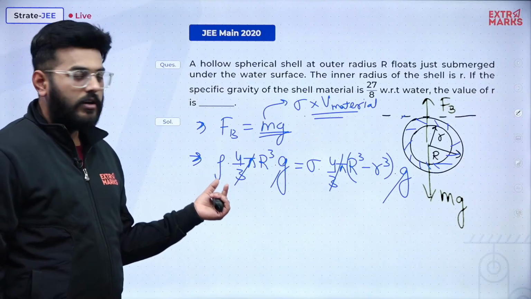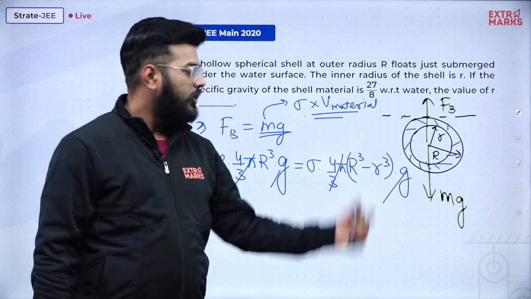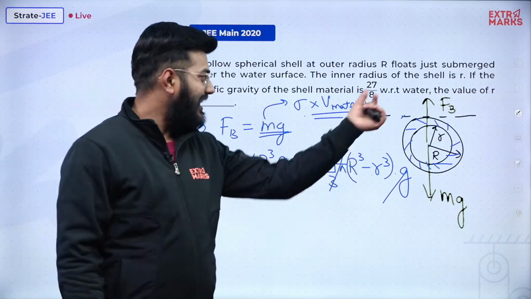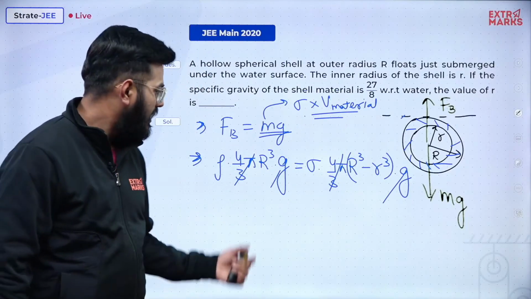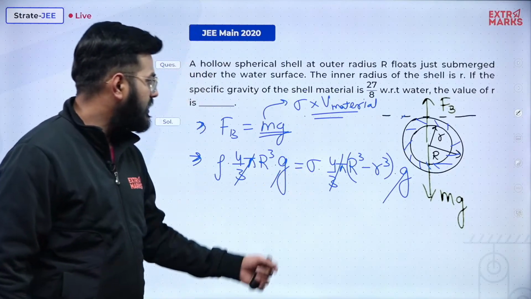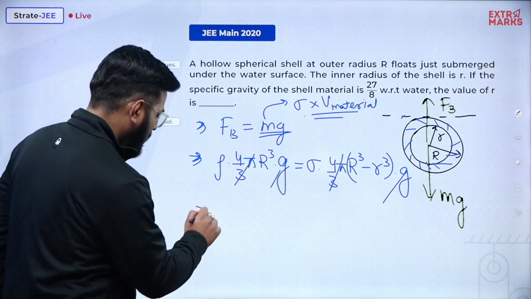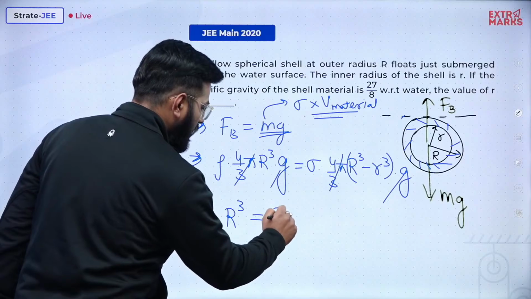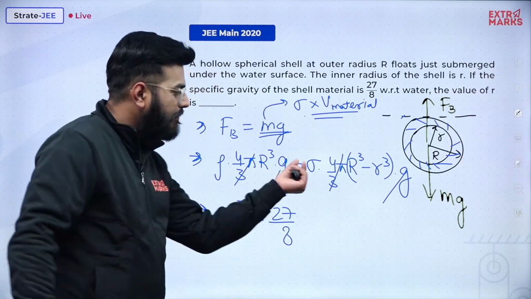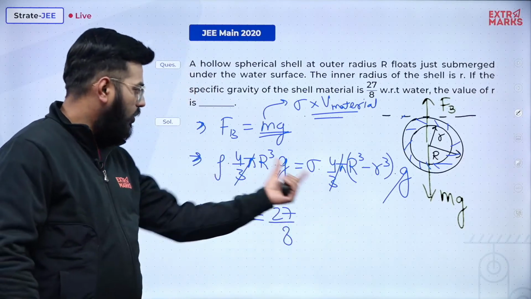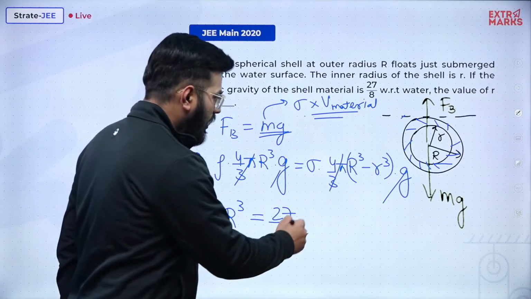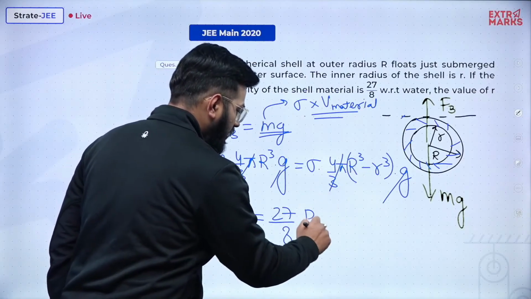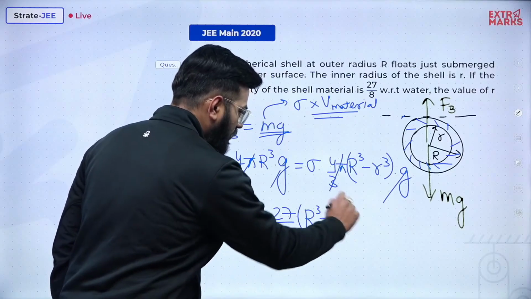Rho is what? Rho is 10 to the power 3. Sigma is what? 27 by 8 into 10 raised to the power 3. That 10 to the power 3 will also get cancelled. So finally 27 by 8 will remain here and r cube will remain here. Let's quickly get the result. So r cube comes here. This will be equal to 27 by 8. Obviously here sigma is 27 by 8 into rho of water, so rho cancels. We need not write it again and again. And what value comes here? Capital R cube minus small r cube.